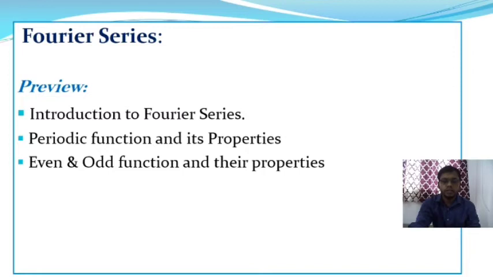That means if f of minus x is equal to minus f of x, then the function is called an odd function, and if f of minus x is equal to f of x, then we say the function is an even function. Therefore cos x, x to the power 2, x to the power 4, where the power of x is even, are even functions. I have already discussed this in the previous class.